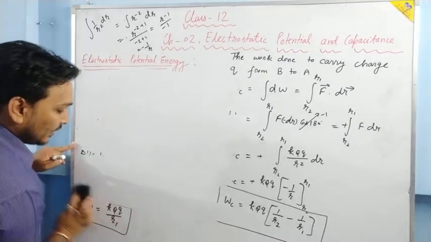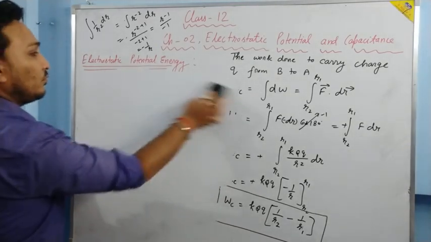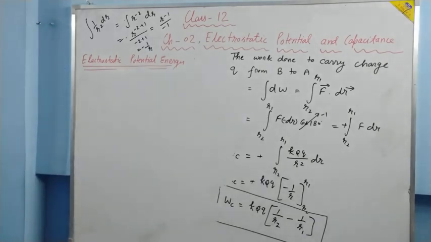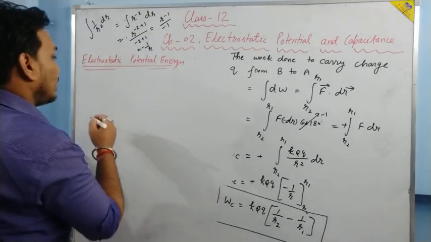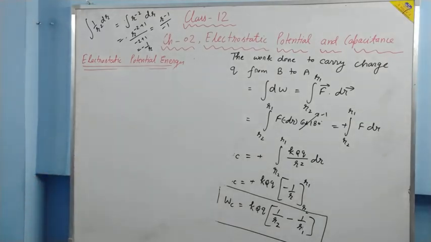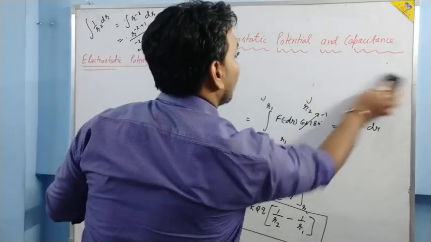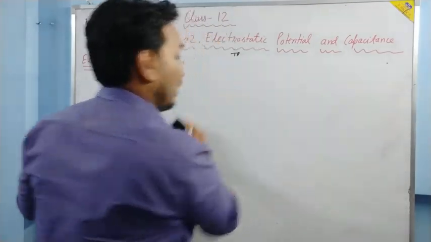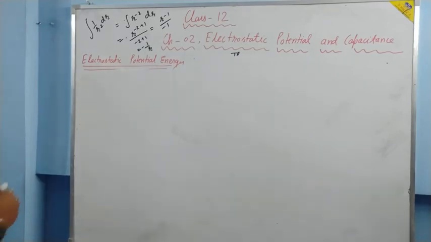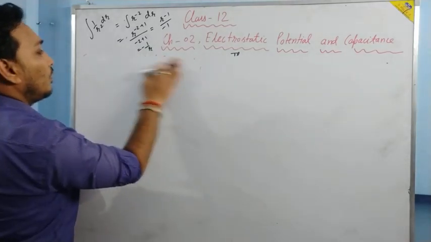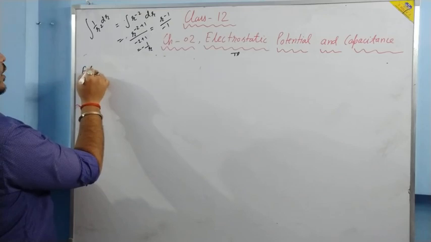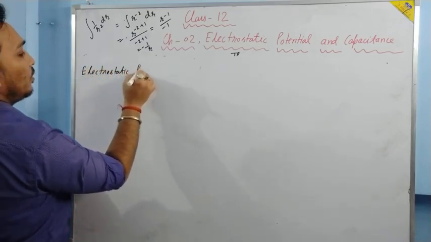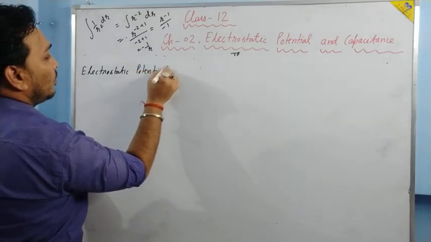Let us define it. The definition is, what are we going to define? Electrostatic potential energy.